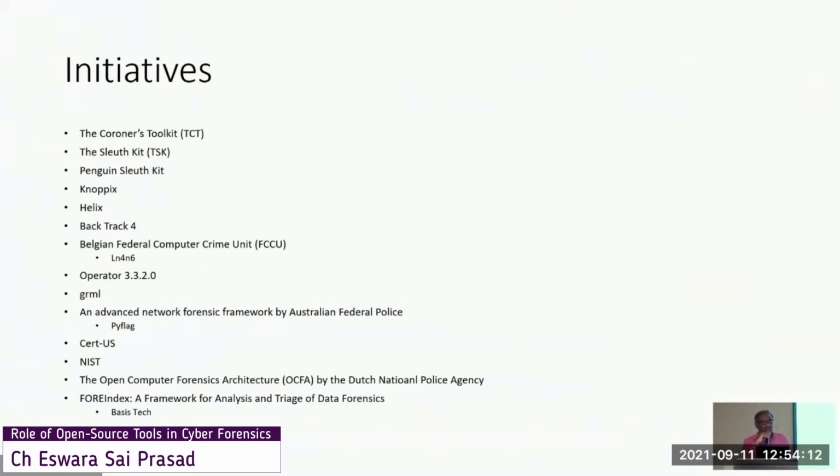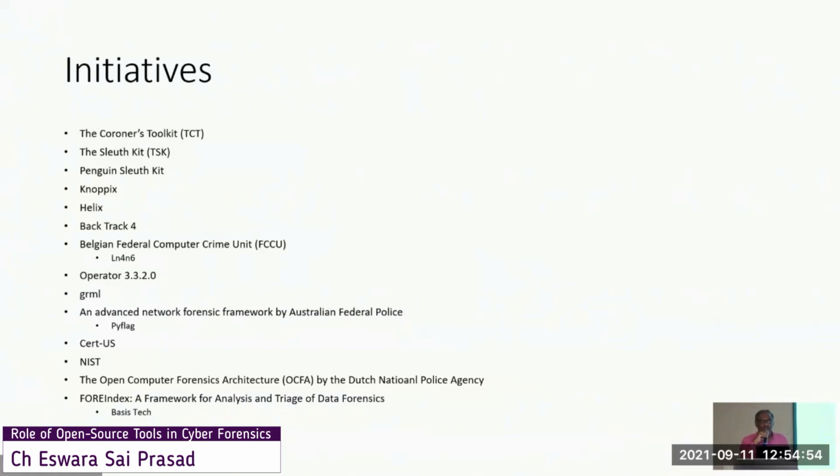And then the Australian federal government's PyFlag. PyFlag is basically for log analysis. They have developed it for system logs, server logs, all these varieties of logs. Of course, now PyFlag development activities have also stopped for the last 6 or 7 years. CERT-US is providing a large number of open source tools, but they are not available publicly, only to a closed community, that is law enforcement agencies. If they request through government mail IDs or agency-based mail IDs, they will be provided the links. But it has a good set of forensic tools.